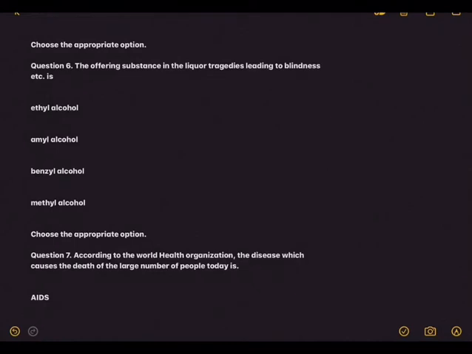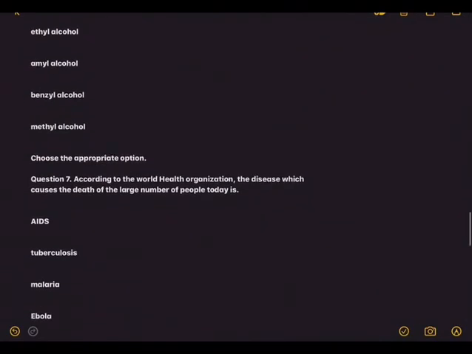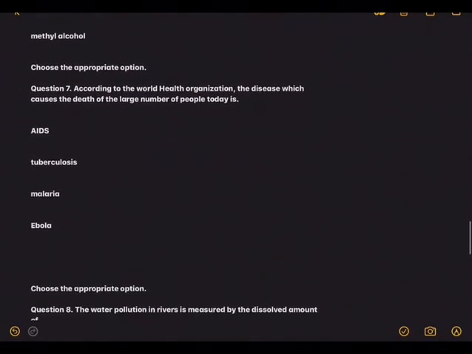Next, the offending substance in the liquor tragedies leading to blindness, even death, is ethyl alcohol, amyl alcohol, benzyl alcohol, or methyl alcohol. Of course you must have read in newspapers, in Kannada papers, and seen on TV that the entire village gets wiped out by drinking that spurious liquor. What is that spurious liquor chemically?